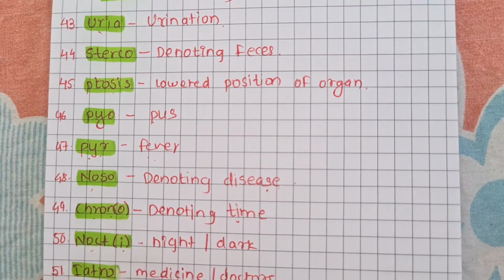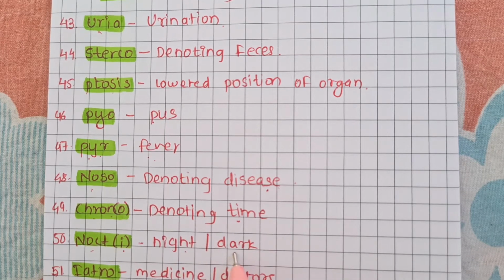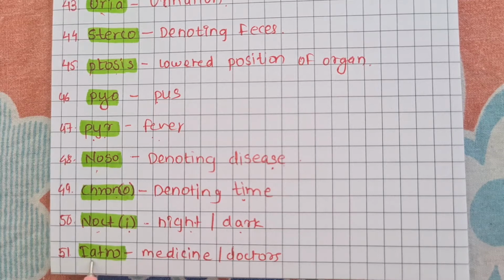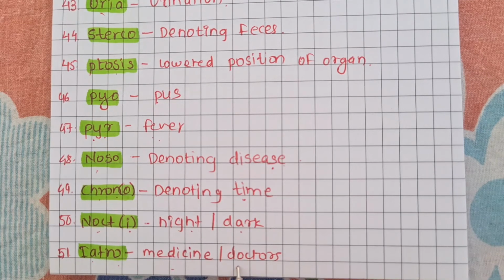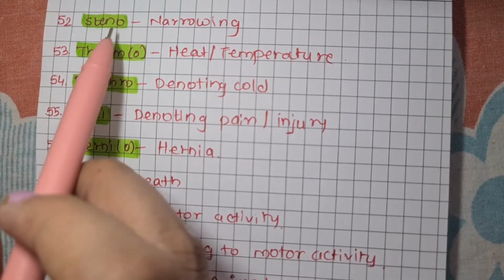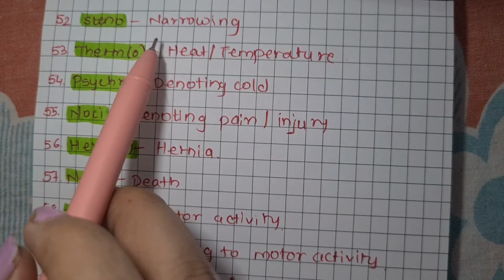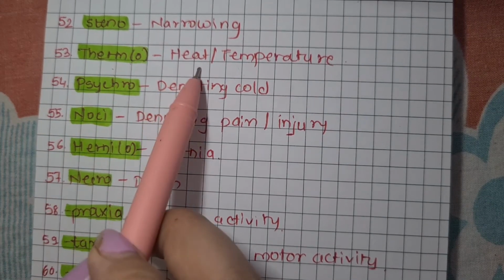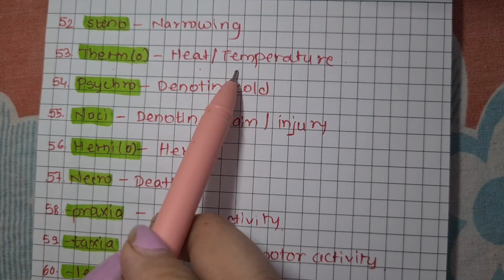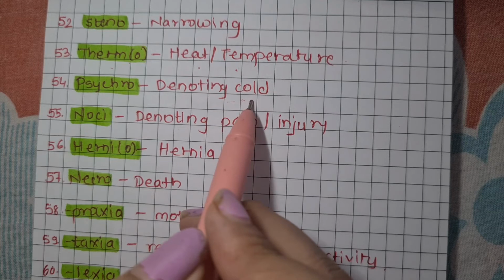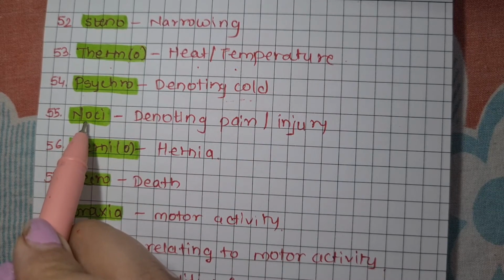Noct or nocti, that is night or dark, for example nocturnal. Then iatro, that is medicine or doctors, for example iatrogenic. Steno, that is narrowing, for example stenosis. Therm or thermo, that is heat or temperature, for example thermogenic. Psychro, that is denoting cold, that is psychrometer.